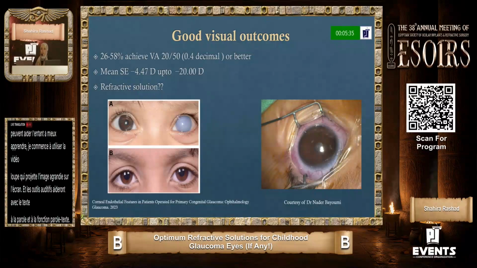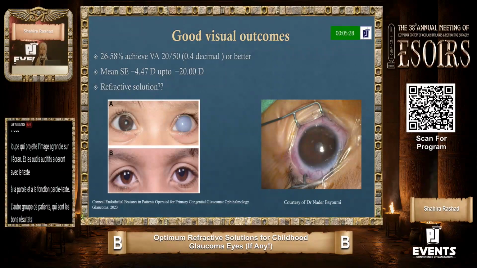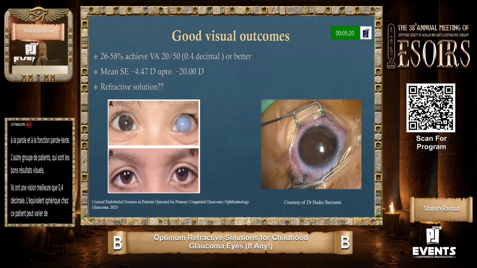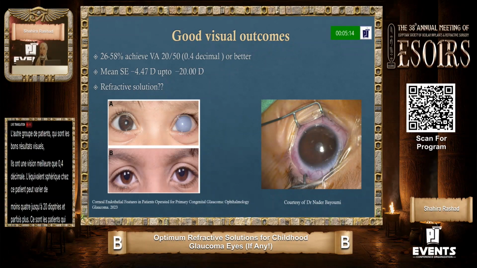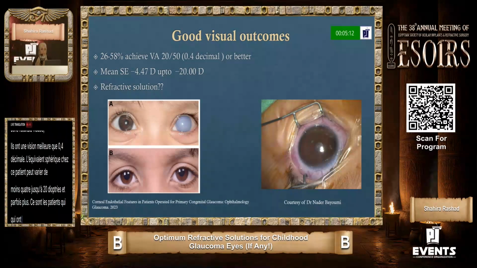The other group of patients, which are the good visual outcomes, have vision better than 0.4 decimal. The spherical equivalent in these patients can range from -4 up to -20 diopters and sometimes more. These are the patients who were managed well, diagnosed early, and have a clear cornea at presentation.